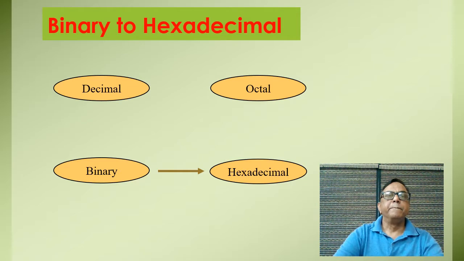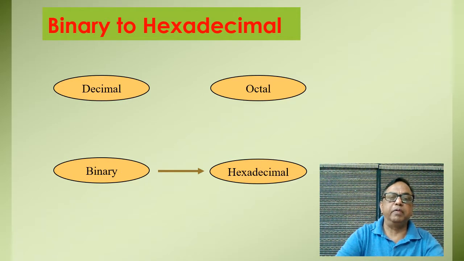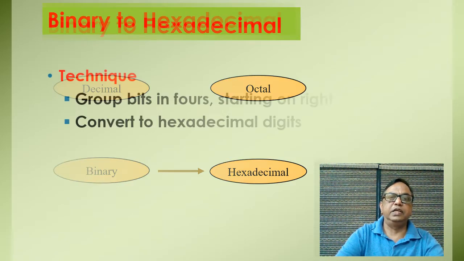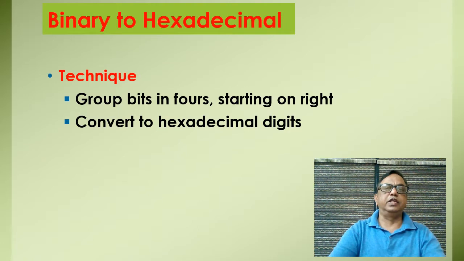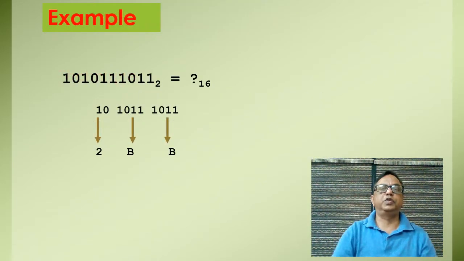Now the next conversion is binary to hexadecimal. Again we know that 2 to the power 4 is equal to 16. It means each digit of a hexadecimal number can be replaced by 4 bits of binary. If we have a number in binary, we have to make pairs of 4 bits, and I'll show you by the example. Before that, I'll tell you the technique. In this, group the bits in 4 starting on the right and convert to hexadecimal digits. Now you see the example.